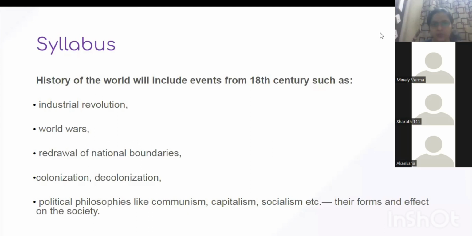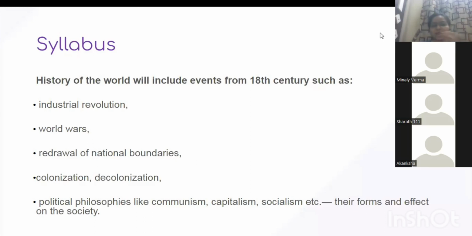Like what is communism? Now Russia is the world's first country that became a communist country in 1917. So the Russian economy was completely based on this communist strategy that we will be understanding. Capitalism, mostly the Western countries, America and European countries, they follow the ideology of capitalism. And when we talk about socialism, it's a variant of communism which has been accepted by different countries as per their suitability. So India has socialism, we cannot say it's a communist country, it is a democratic socialism. So all this encompasses world history.